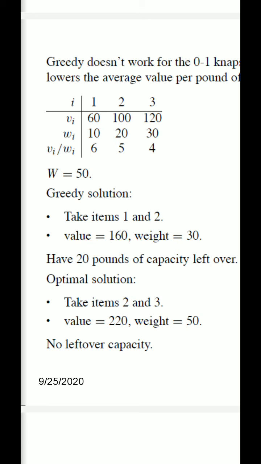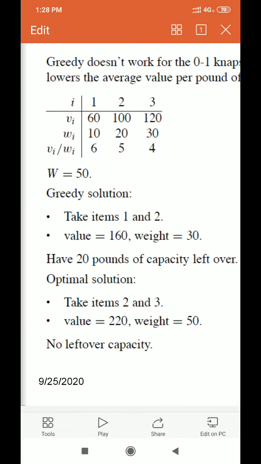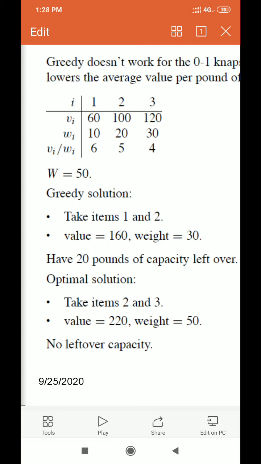Obviously, you will apply the greedy approach. So the item with maximum per unit cost will be taken first. Okay, जिसका भी unit price सबसे ज्यादा, and how it will be calculated? Value of item divided by weight of item.